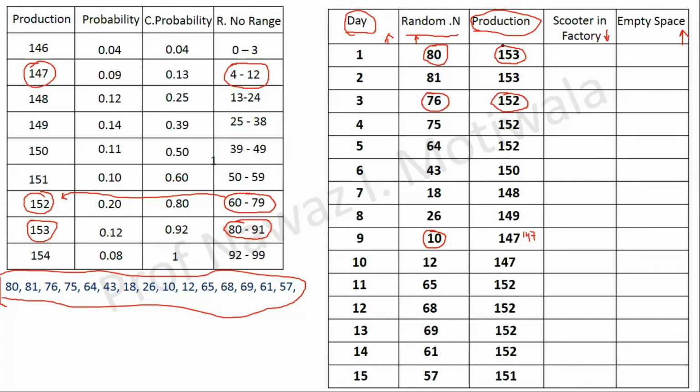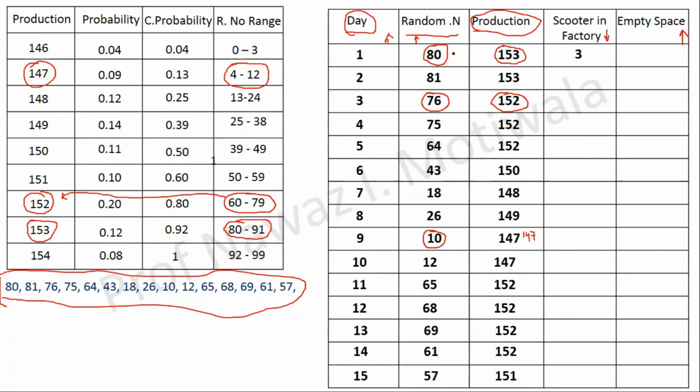It was given in the question that a lorry for transportation can accommodate only 150 scooters. So out of 153, 150 have been transported in the lorry. So how many scooters remain in the factory? It is simple. There will be 3 scooters remaining in the factory. And will there be any empty space in the lorry for the first day? No, sir. Okay.